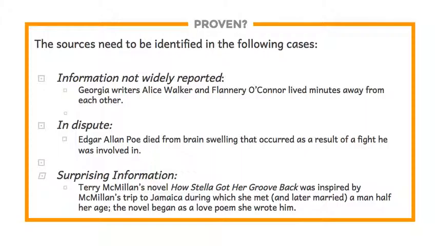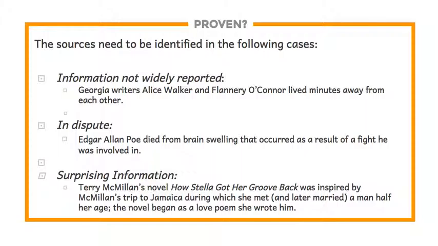So if you do research on Poe's cause of death, you'll find that there's a group of people who believe that he died from brain swelling as a result of a fight that he was involved in. But we don't want to present that as actual fact because it hasn't been proven yet. So instead, we would say there is disagreement about the cause of Poe's death, and some people believe that he died from brain swelling. And in parentheses, we would cite a source for a group of people or a person who believes that.